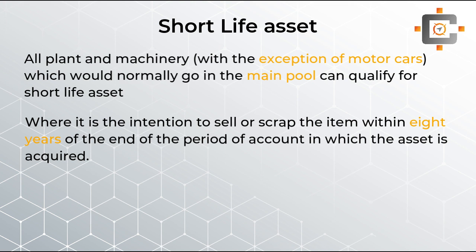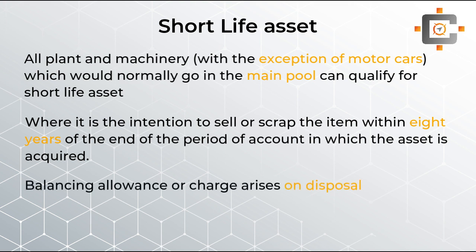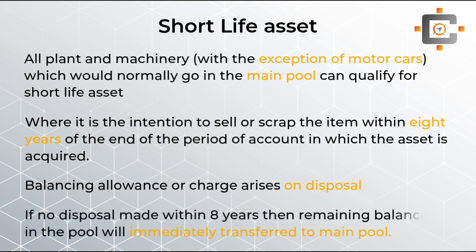Here, students, when we sell or scrap the item, we will have the balancing allowance or balancing charge whenever we sell that item. If the asset is not sold within the 8 years, then the asset will simply go to the main pool along with the other items. So here we are done with this chapter, students.